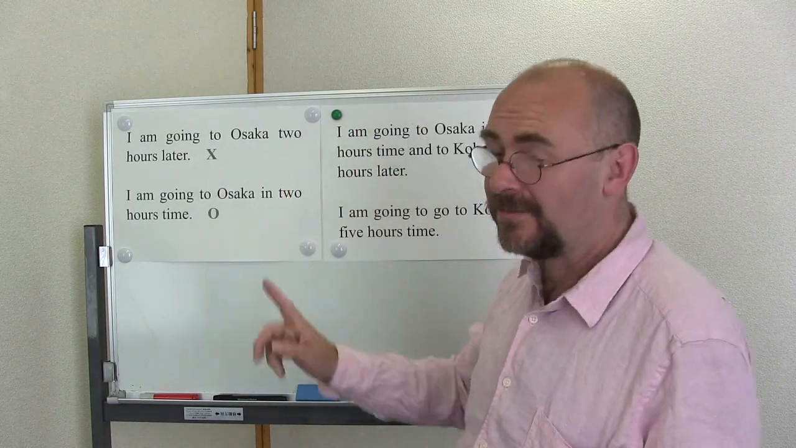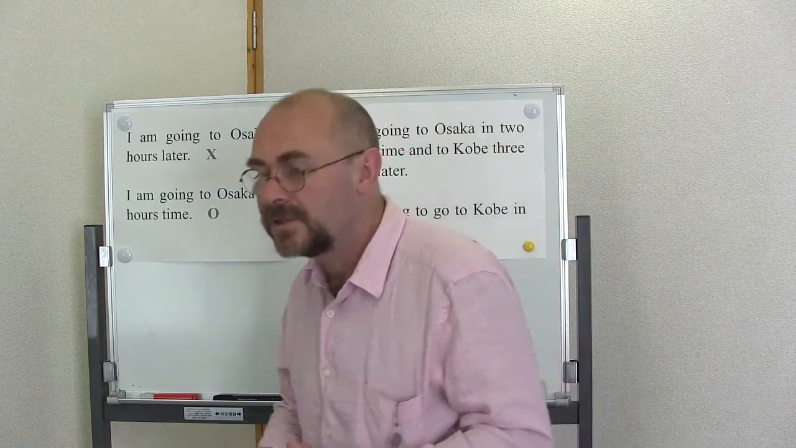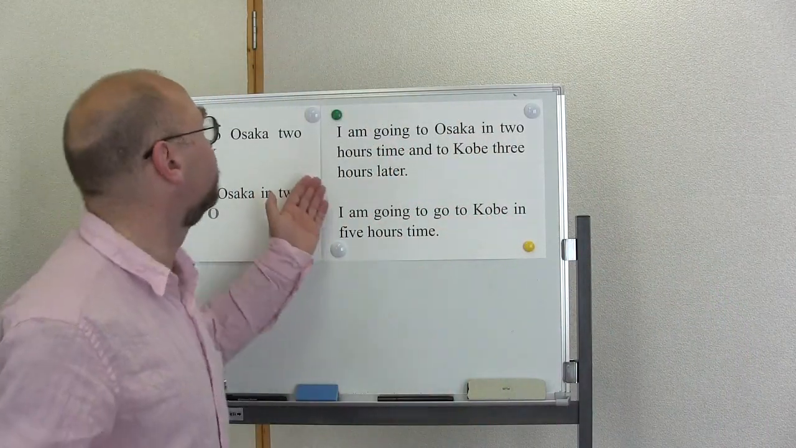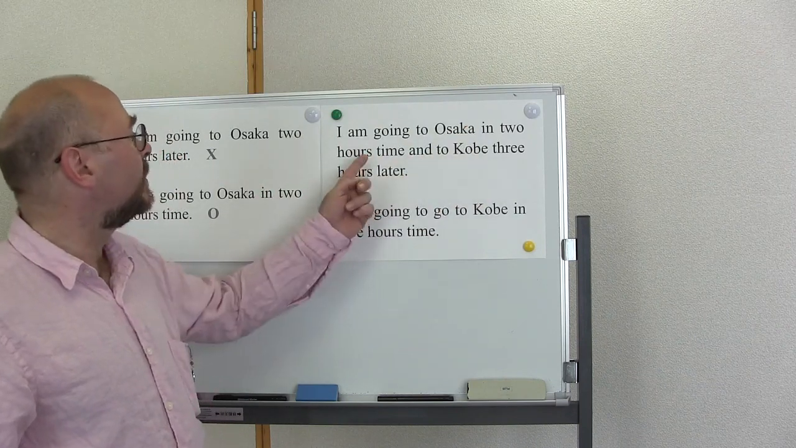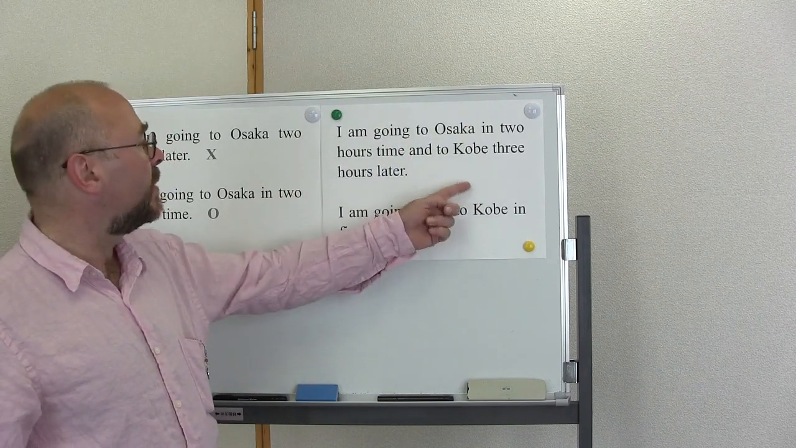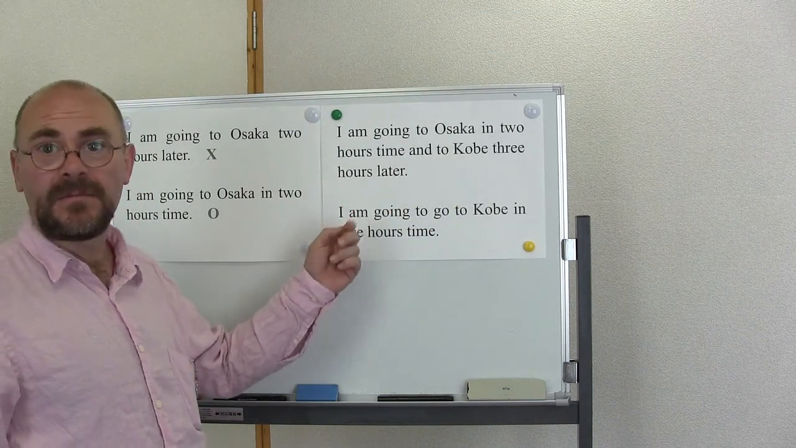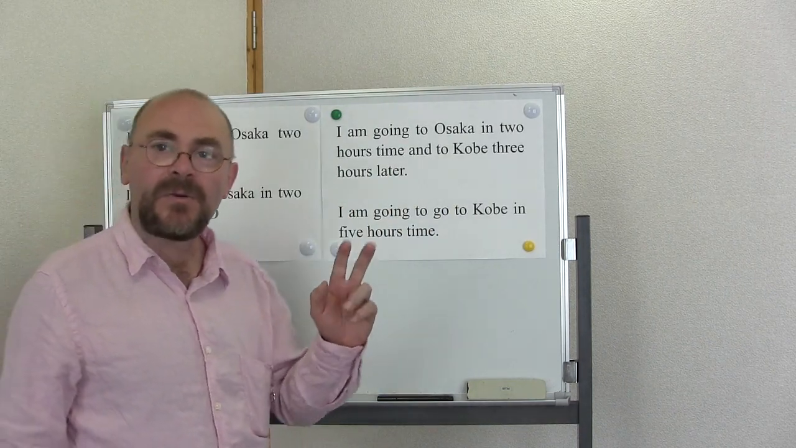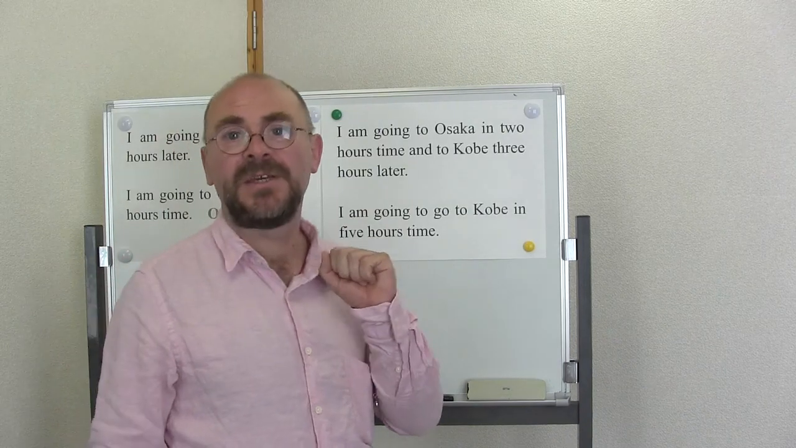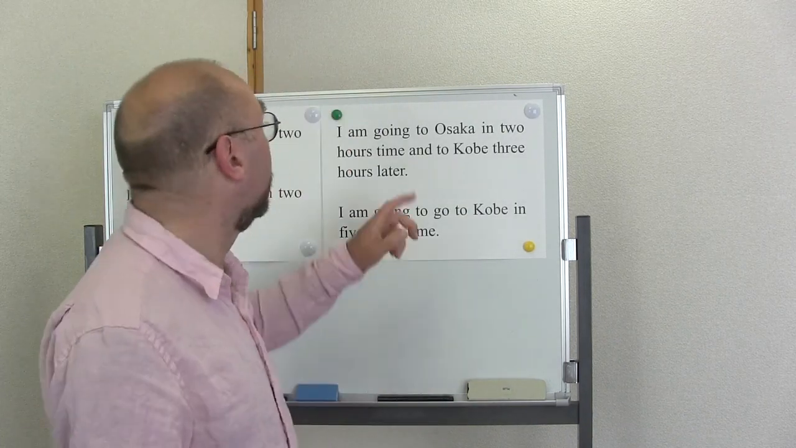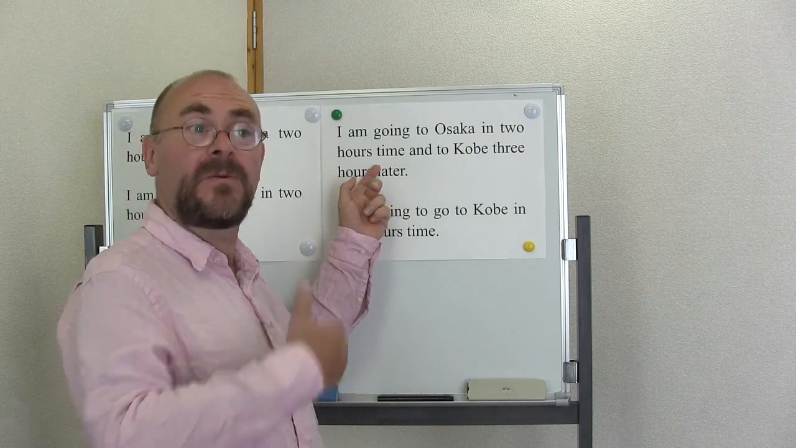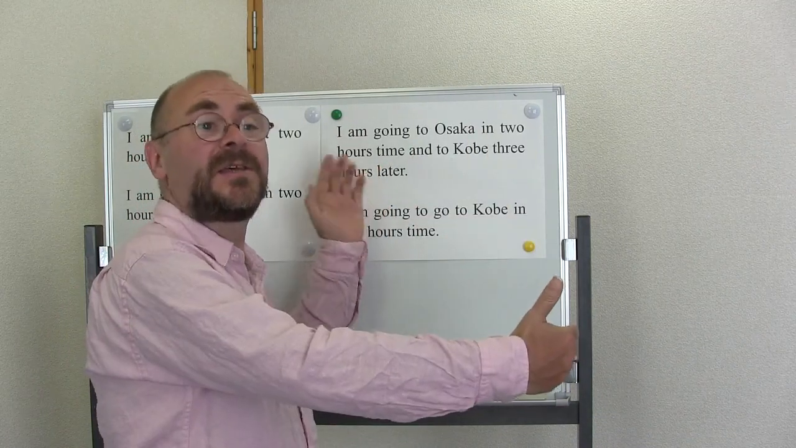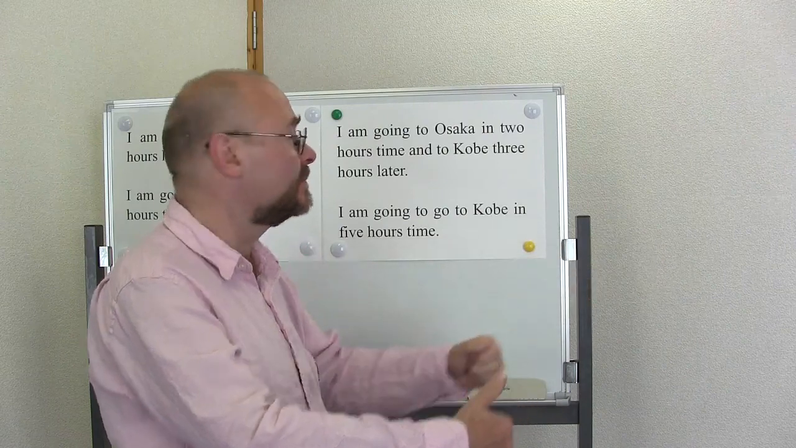But we do use later, but we use it in a different way. So we'll look at a different sentence here. I am going to Osaka in 2 hours time and to Kobe 3 hours later. So now we're talking about 2 times in the future. Osaka in 2 hours time. So starting from now, 1 hour, 2 hours, then go to Osaka.